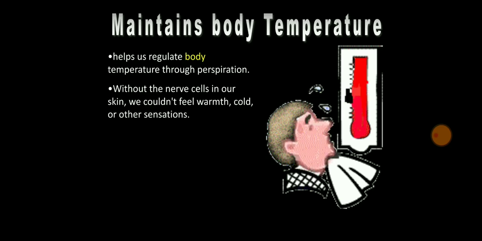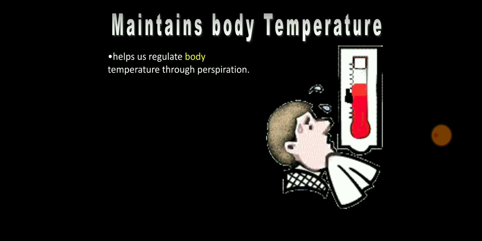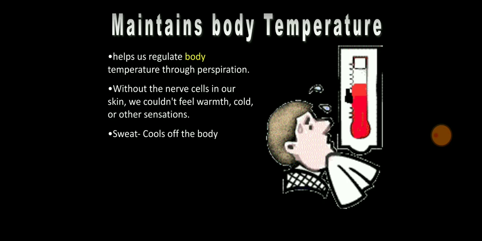As you all know, what is the function of nerves? To pass on electrical impulses, sending impulses from the brain to the organ and from the organ to the brain. So the nervous system gives sensation to our body parts, and the maintenance of body temperature is carried out by the skin. Sweat cools off the body. Next is goosebumps, which keep the heat in.